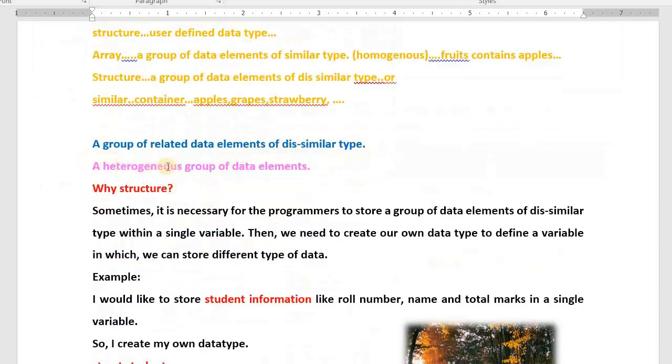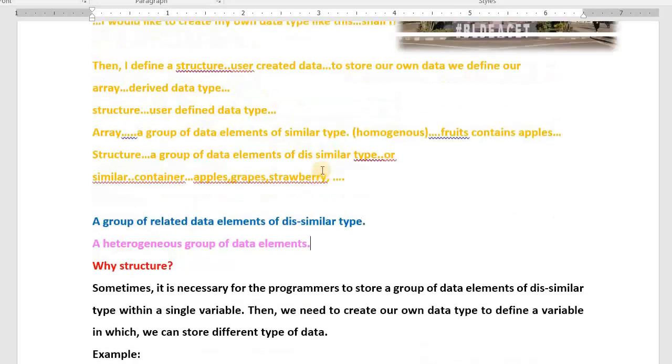Structure is a heterogeneous group of data elements, whereas an array is homogeneous. Now I am the interviewer in an examination or in a computer programming lab. I am a teacher for you. I ask you the difference between array and structure. How do you answer this question?